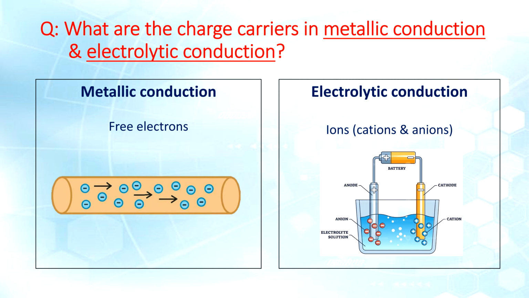What are the charges carried in metallic conduction and electrolytic conduction? In metallic conduction there are free electrons, and in electrolytic conduction there are ions, that is cations and anions.